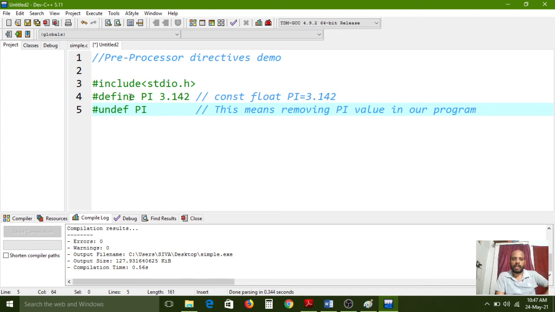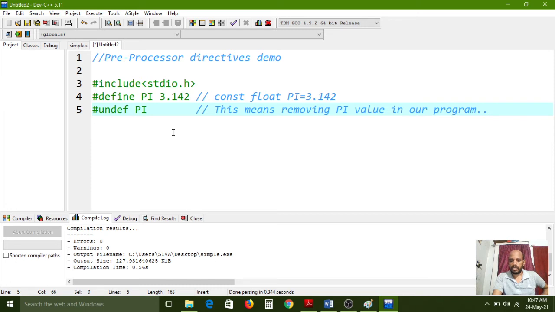Nothing but, already we have created the pi value with hash define. So after completion of this task, by using undef we can undefine it. Nothing but it is removed from the program. That is the simple thing. Hash define is for declaring purpose. Undef is for removing purpose in our program.